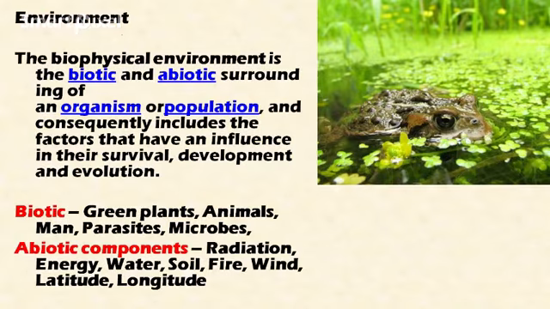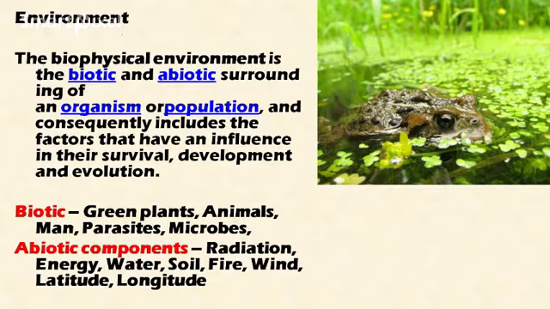Okay. The next is environment. Environment is the biotic and abiotic surrounding of an organism and consequently includes the factors that have an influence on their survival, development and evolution. So environment is basically the surrounding of an organism. It includes both biotic and abiotic components. The biotic components are the living components of the environment.